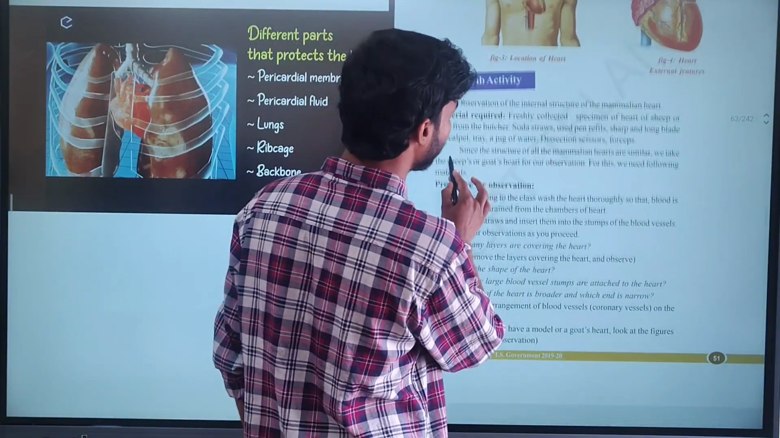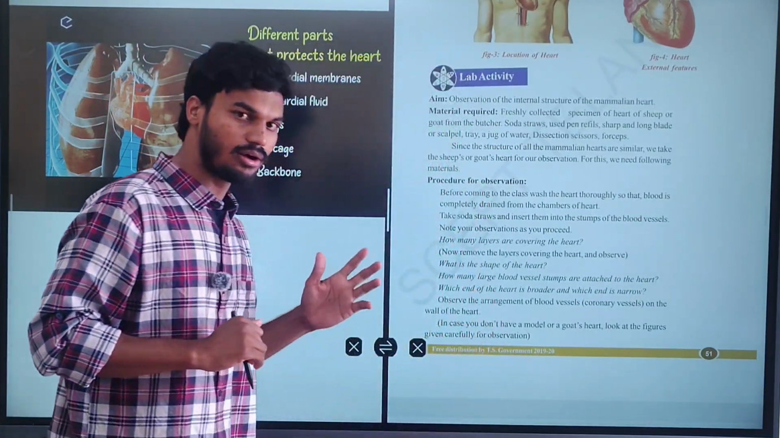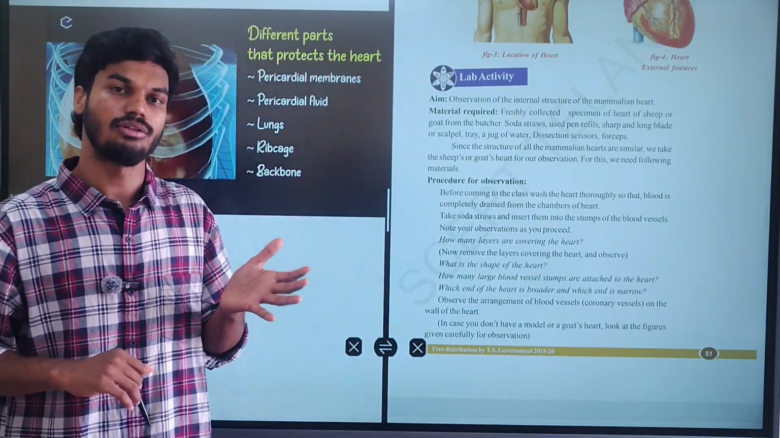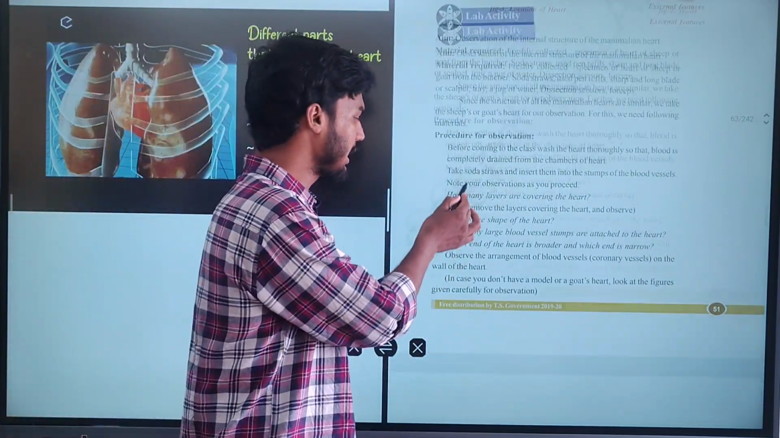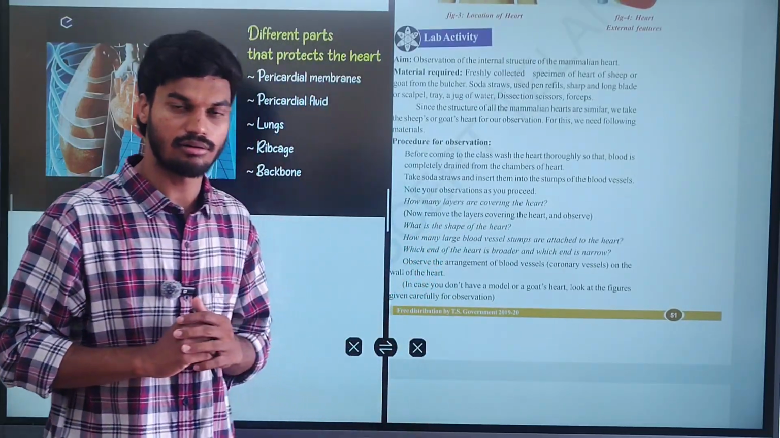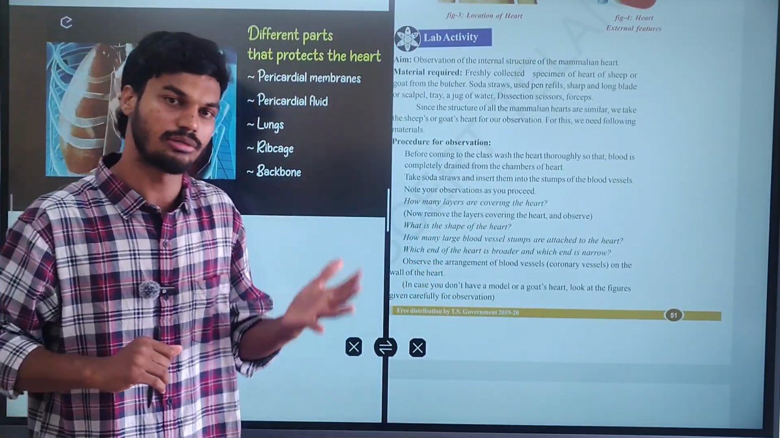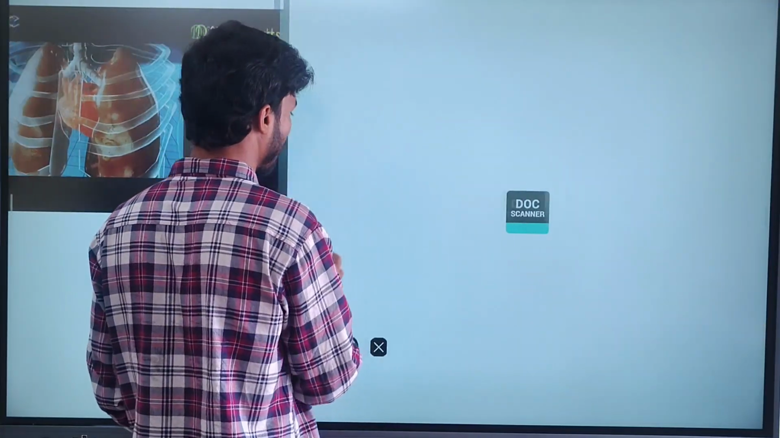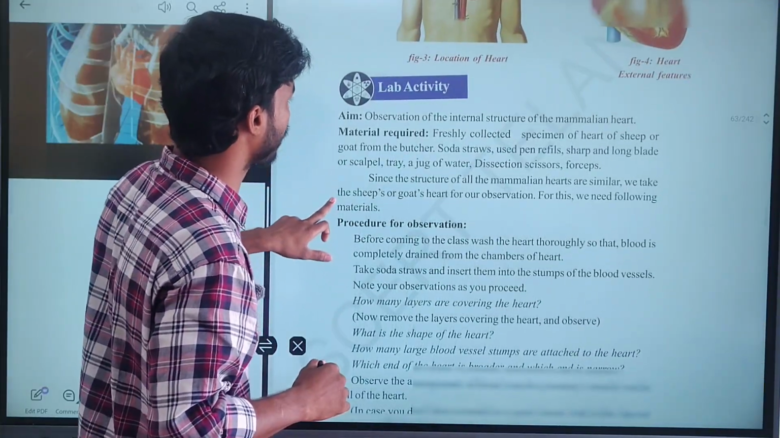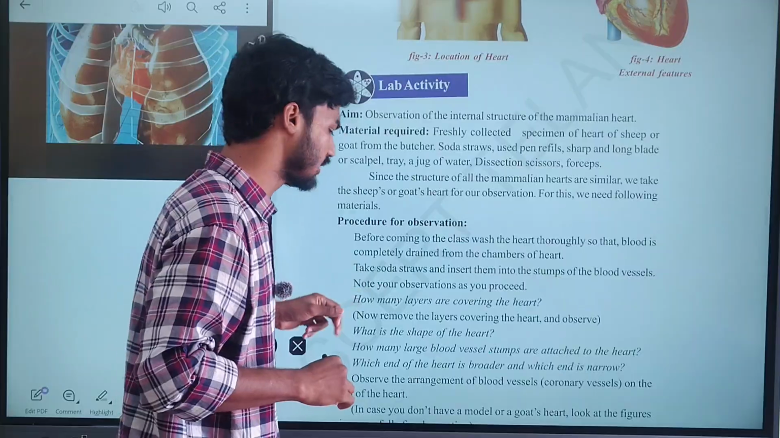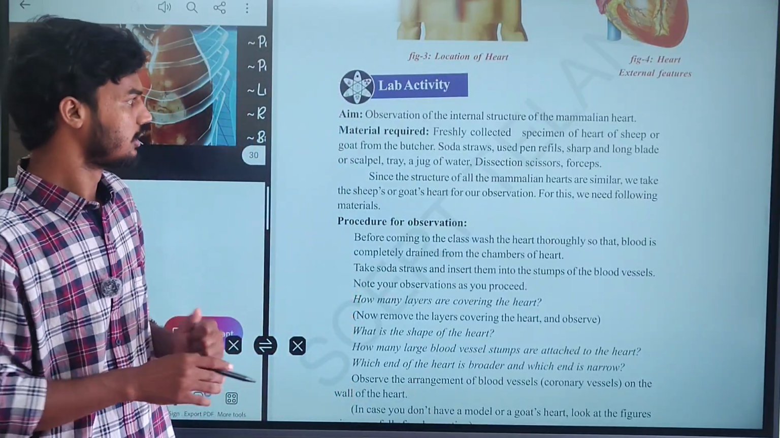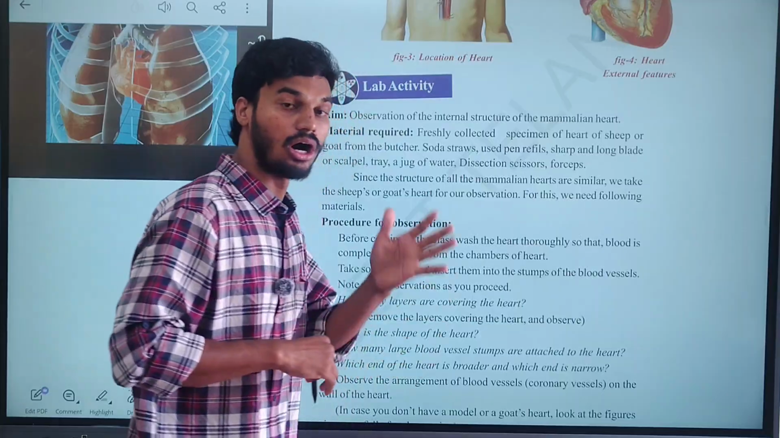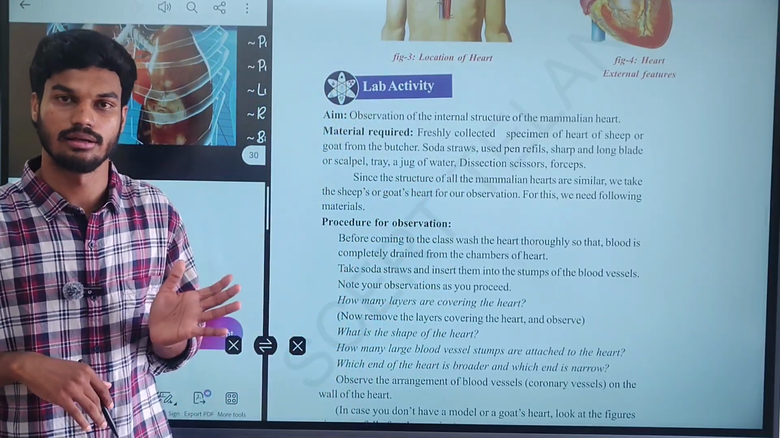Next, coming to the lab activity. This lab activity is regarding the structure of the heart. By this activity, we can see the structure of the heart and how it looks. For the lab activity, we have to write the aim, materials required, procedure, observation and conclusion. The aim is the observation of the internal structure of the mammalian heart, how the heart actually looks.